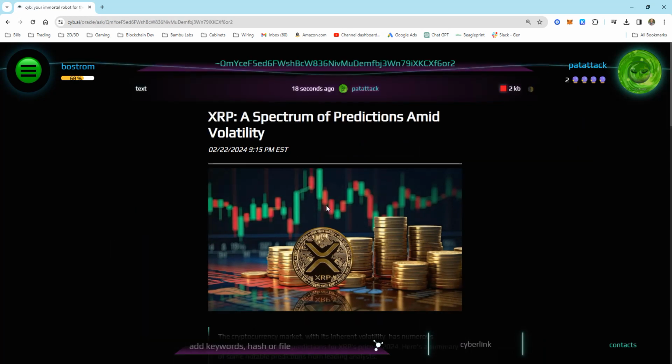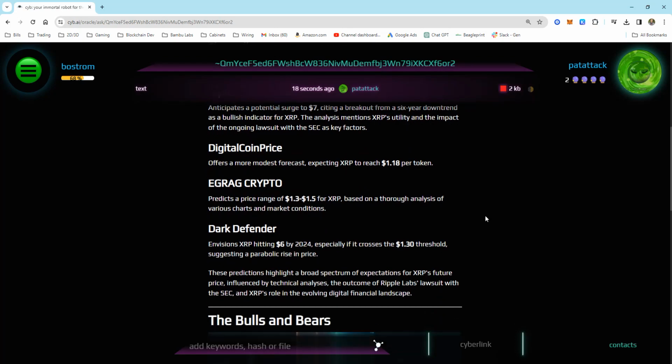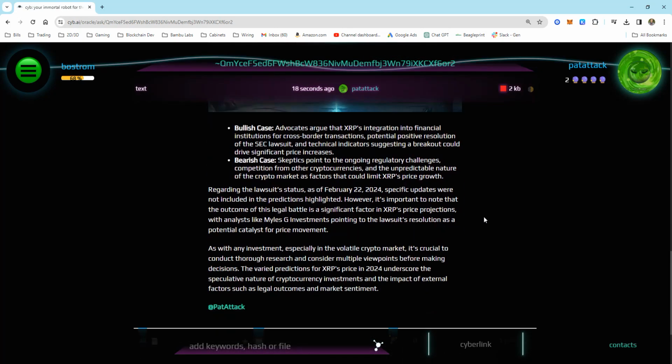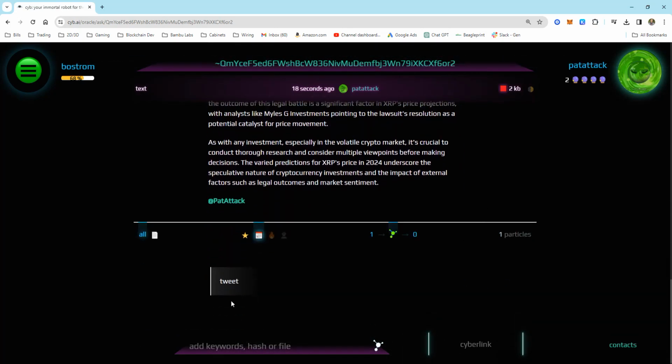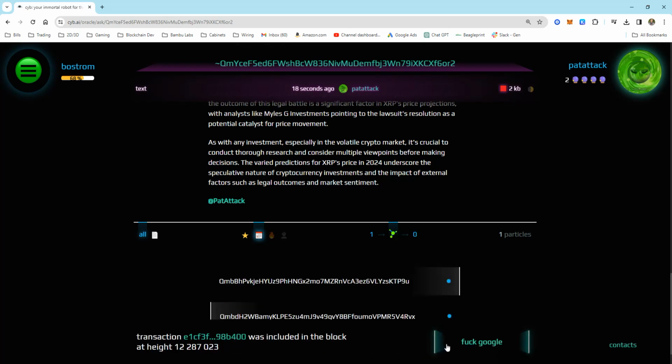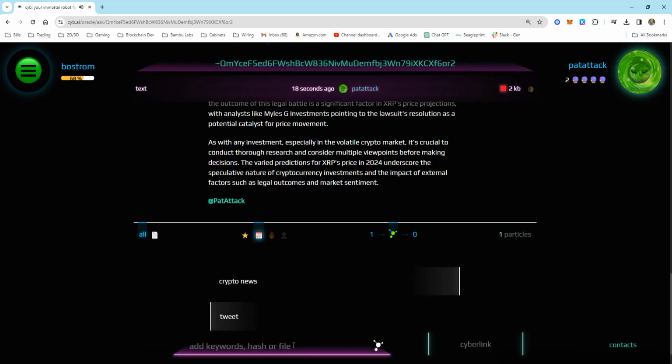So think of this as like your feed. So I've posted this into my feed. Here's all of my content, and sort of like a hashtag, these particles, they're all connected. And in this case, when you do a tweet, it's going to automatically be tagged as a tweet so your followers can find you. So just like other hashtags, we're going to want to add other things. So in this case, I have added crypto news. So if you search for crypto news, this article will come up.